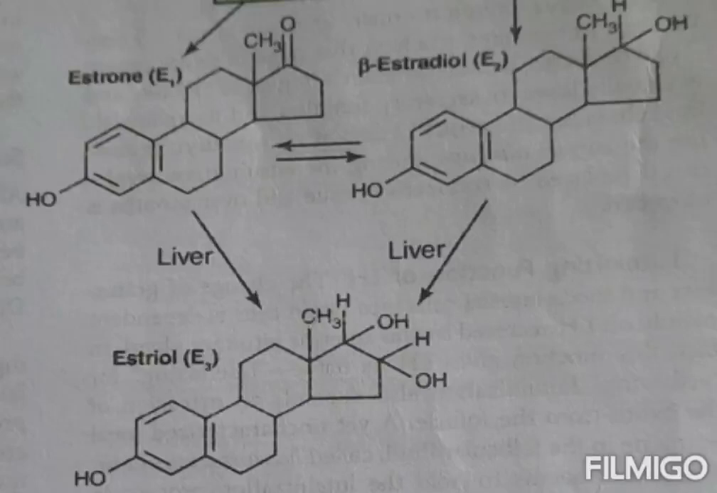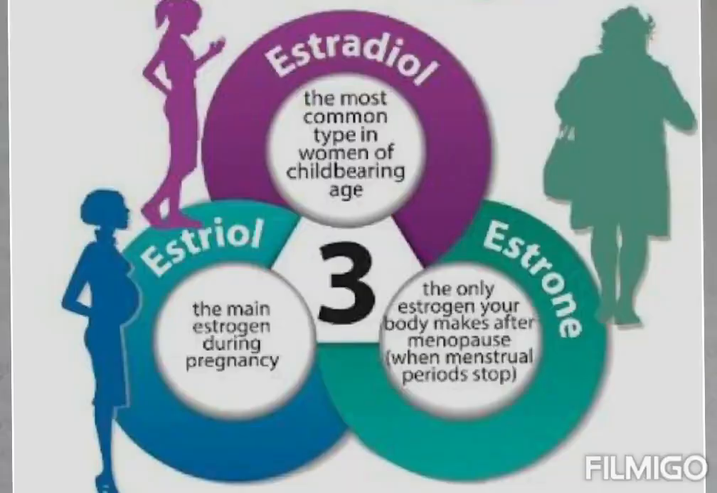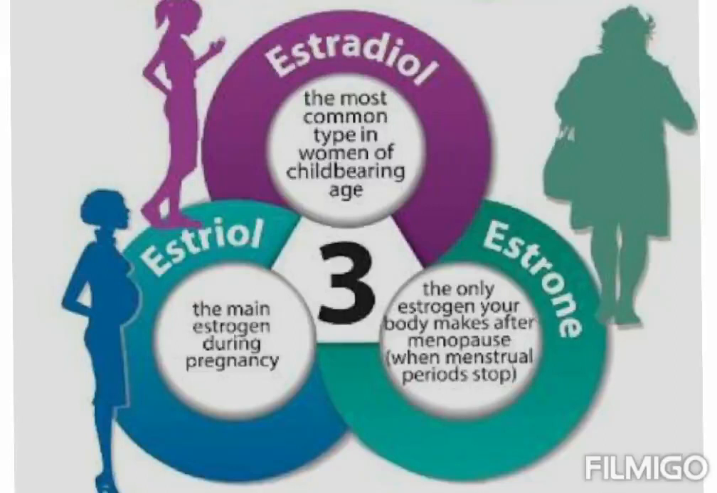The estrogenic potency of beta-estradiol is 12 times that of estrone and 80 times that of estriol. Therefore, we can say that the estrogenic effect of beta-estradiol is many times that of the other two estrogens together. Therefore, beta-estradiol is considered the major estrogen. Estradiol is the main estrogen found in women of reproductive age. Estrone is found mainly after menopause, and the main estrogen during pregnancy is estriol.